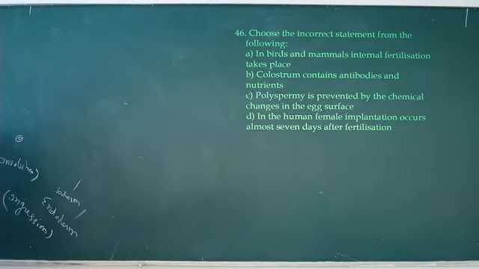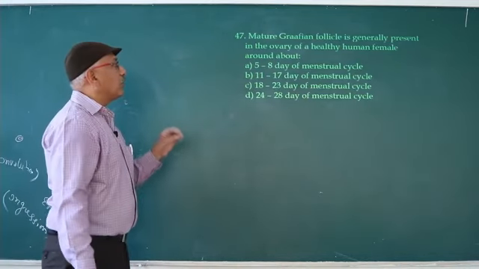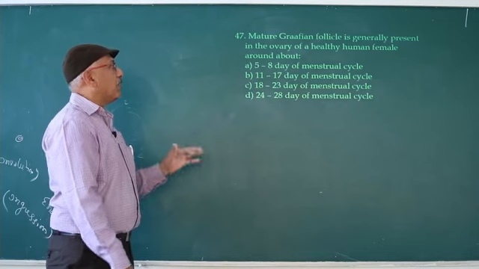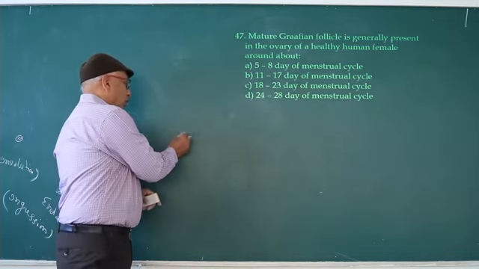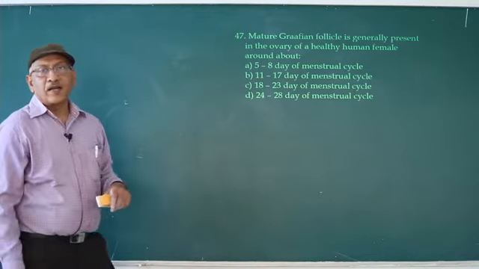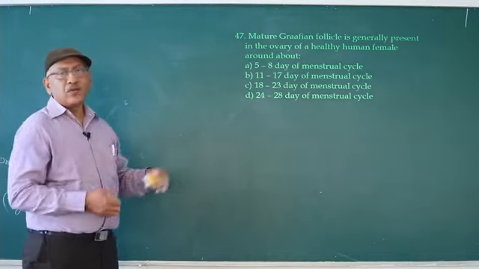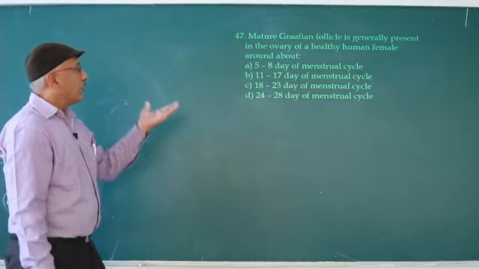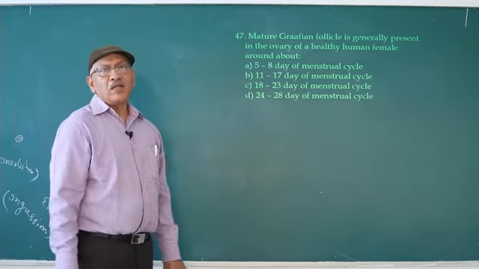So next question: a mature Graafian follicle is generally present in the ovary of a healthy human female around about when? You already know the primary follicle is converted into secondary, tertiary and Graafian follicle from the 6th day to the 13th day. So here the option is 11th to 17th day of the menstrual cycle.